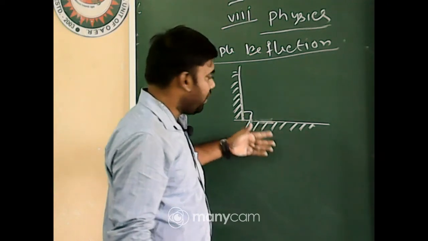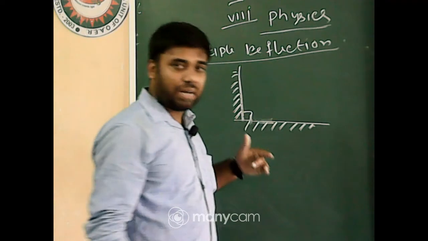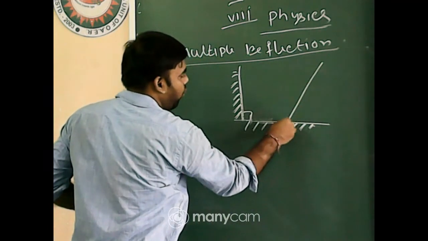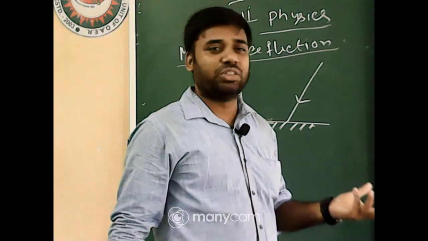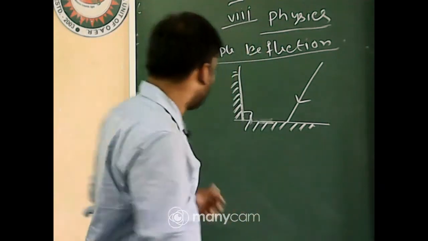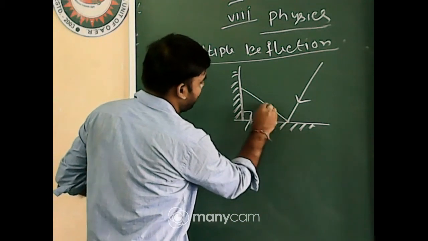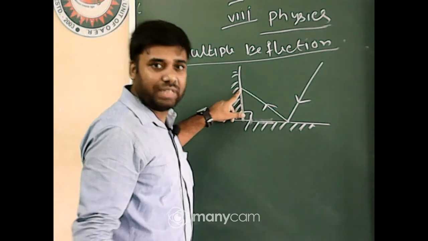Two mirrors are placed at an angle. Suppose one ray falls on it. What will happen? As usual, it will be reflected along this direction, and that ray strikes the other mirror.